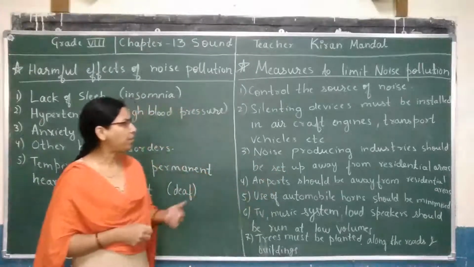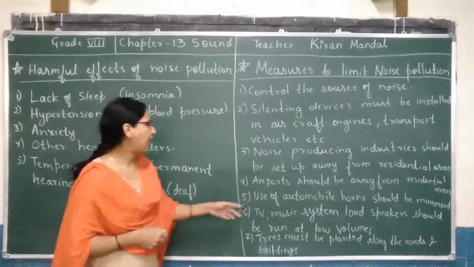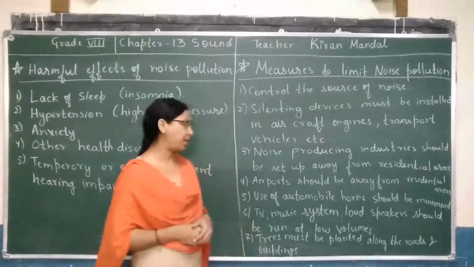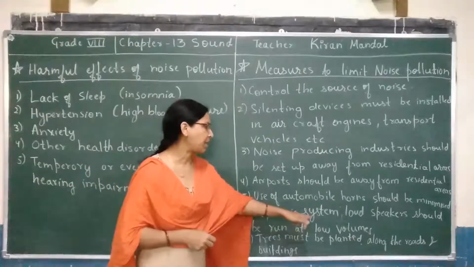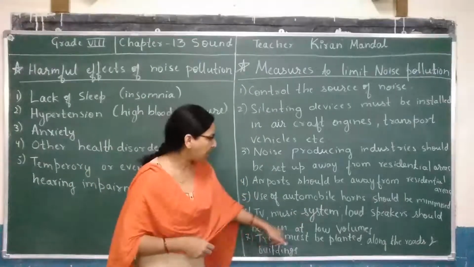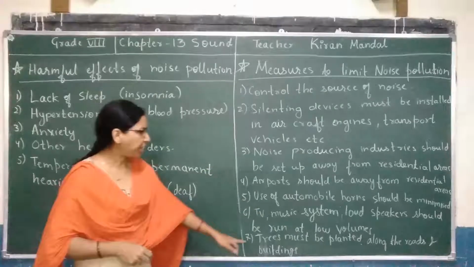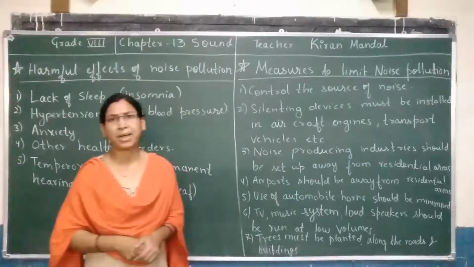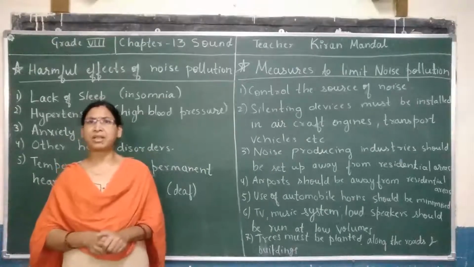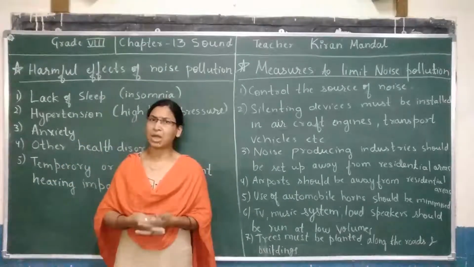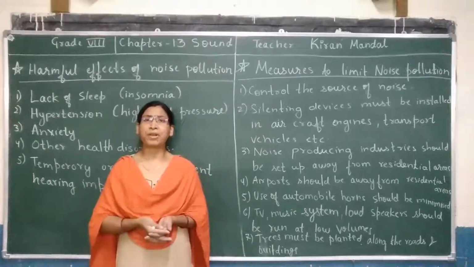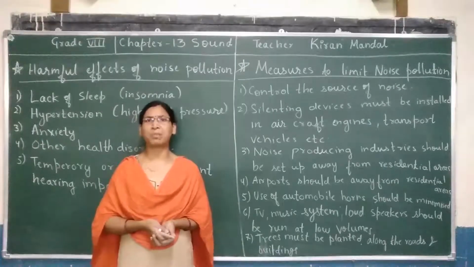Airports should be away from residential areas. And the use of automobile horns should be minimized. TV, music systems and loudspeakers should be run at low volumes. Trees must be planted along the roads and buildings. So dear children, this was all about the chapter Sound. I hope you understand. So take care of your surroundings, avoid noise pollution.